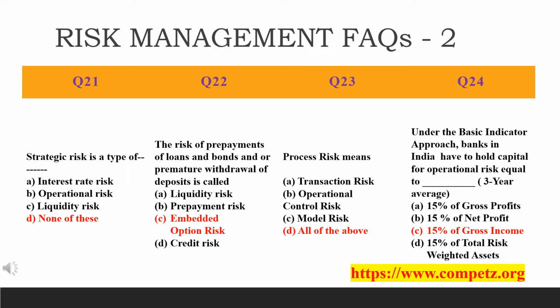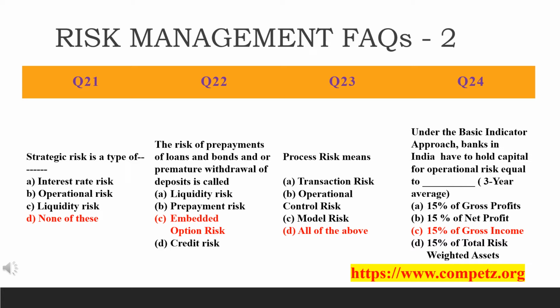So just see here. Why is it none of the above? I will explain now. Strategic risk is a type of dash, right? So what is operational risk? Here they have given one option, operational risk. Operational risk itself includes legal risk, but it excludes strategic and reputational risk. Thus B is not the answer. B is not the answer.